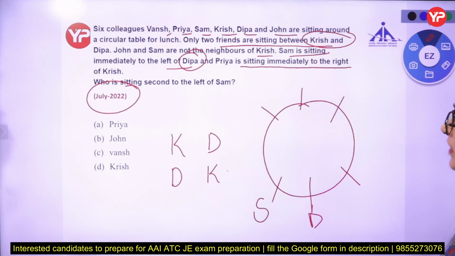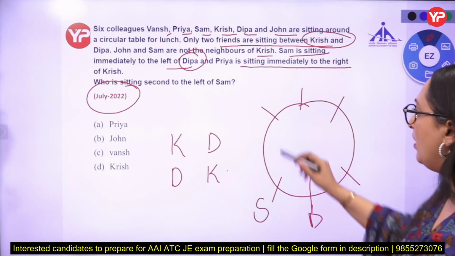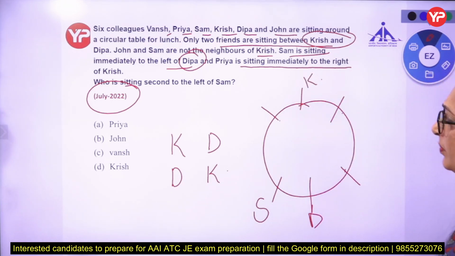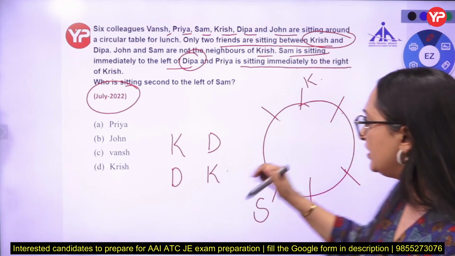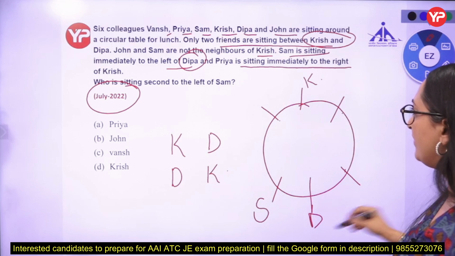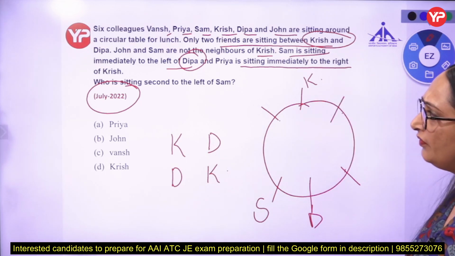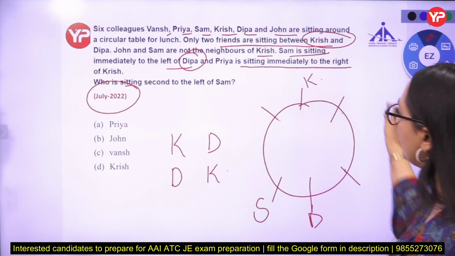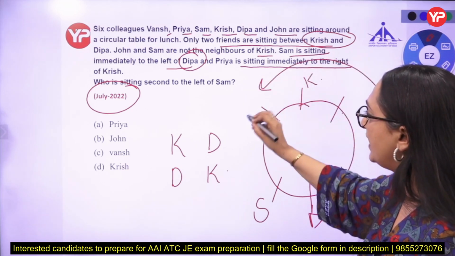So Sam is sitting immediately left of Deepa and there are two persons between Krish and Deepa. 1, 2, 1, 2. So obviously Krish is there. This is definite information because six people are there, and if two are sitting between Krish and Deepa, that means from this side and this side Krish is opposite of Deepa. Priya is sitting immediately right of Krish, on this side, anti-clockwise.